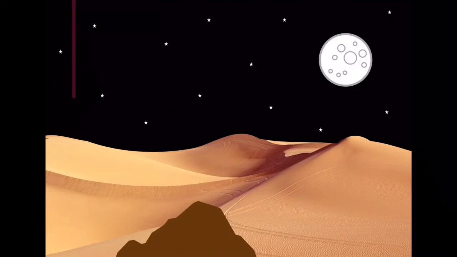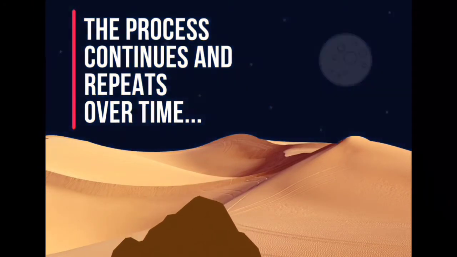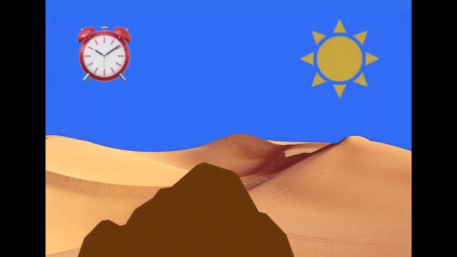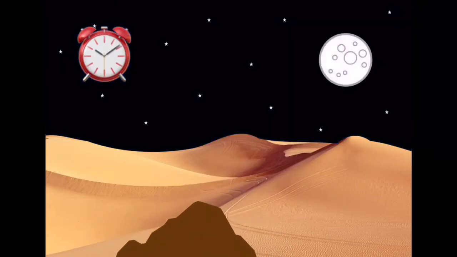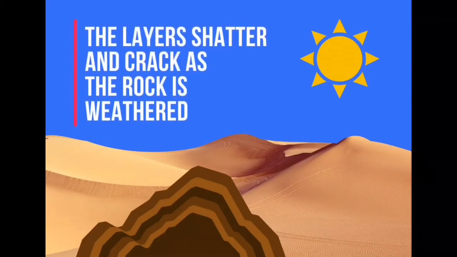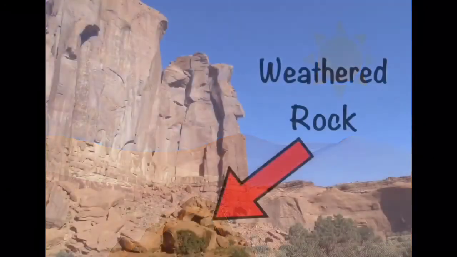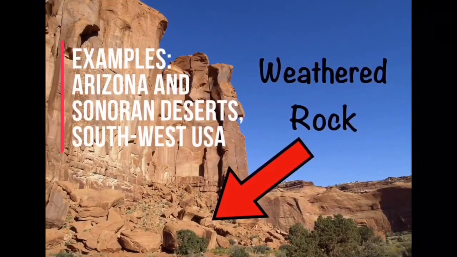This process of expansion and contraction keeps repeating over time, ultimately resulting in cracks developing in the layers of the rocks, and they get weathered layer by layer. Exfoliation is also called onion skin weathering because it breaks the rocks layer by layer. This type of weathering is very common in desert areas where the temperature during the day is very high and at night very cold. For example, Arizona in USA.